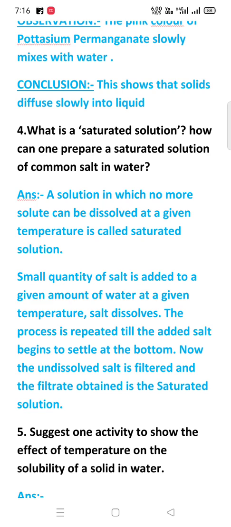The fourth question: what is a saturated solution? How can one prepare a saturated solution of common salt in water? The answer is a solution in which no more solute can be added at a given temperature is called saturated solution. A small quantity of salt is added to a given amount of water at a given temperature. Salt dissolves. The process is repeated till the added salt begins to settle at the bottom. Now the undissolved salt is filtered and the filtrate obtained is the saturated solution.